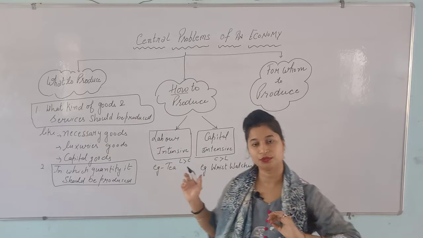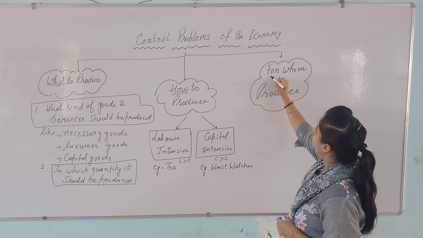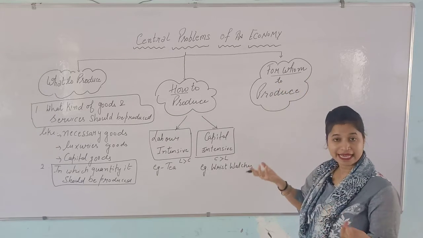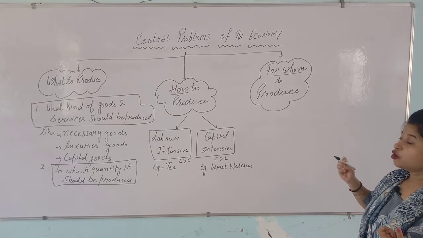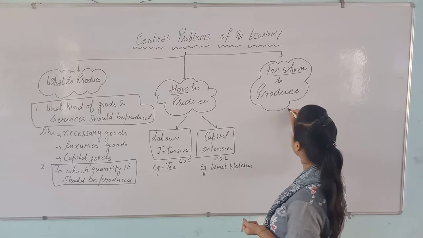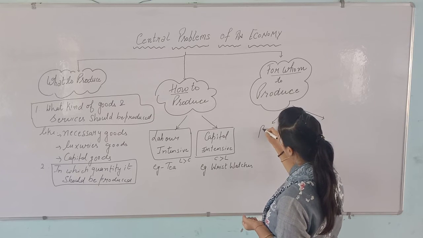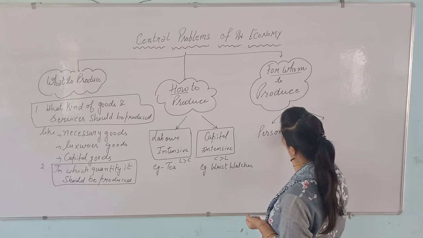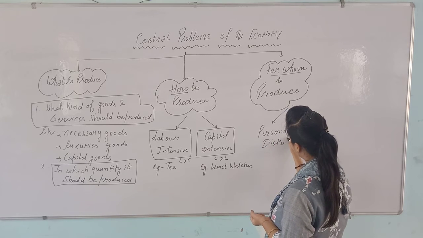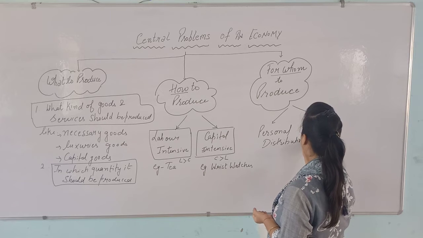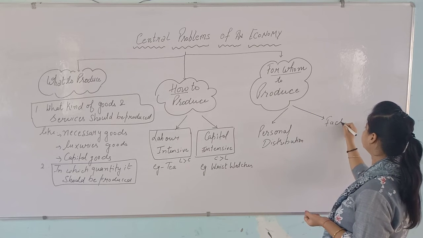After that, we'll come to the whom to produce. Whom to produce is the word for whom. Whom, किसके लिए हमें production करनी है. We are taking here whom to produce. Whom to produce is further divided into two parts. For the personal distribution and on the other hand, I am taking here the factorial distribution.